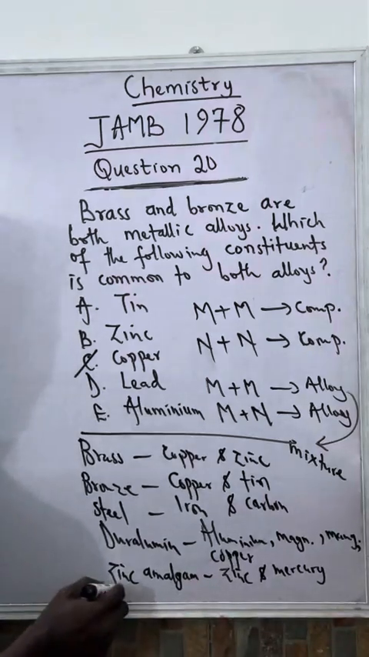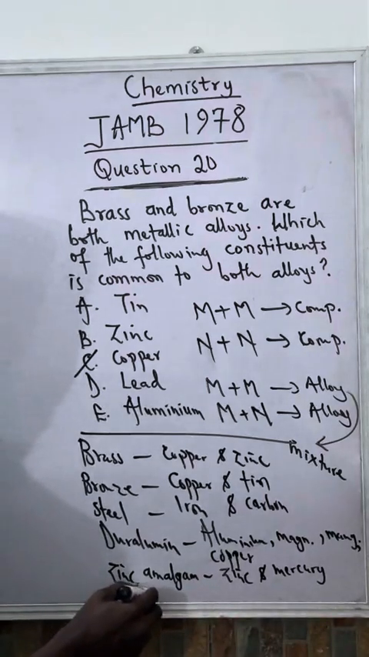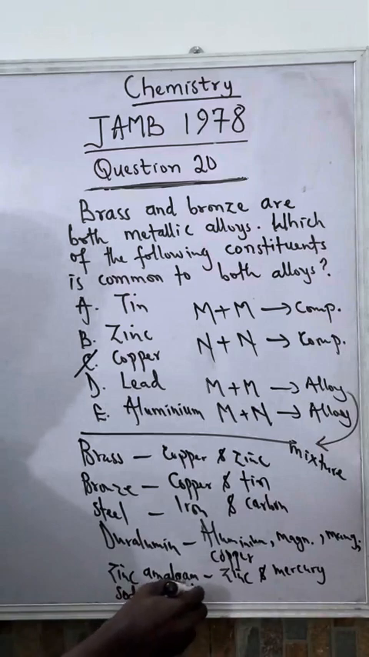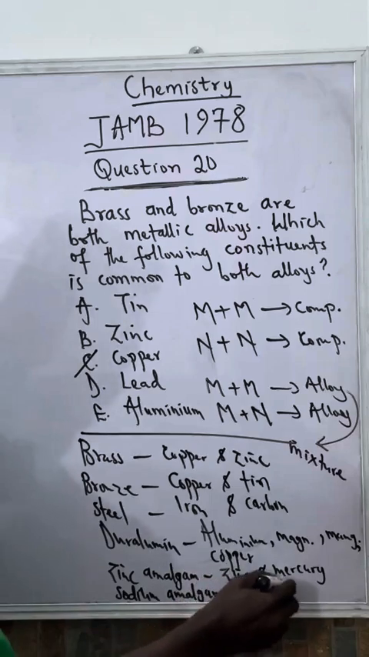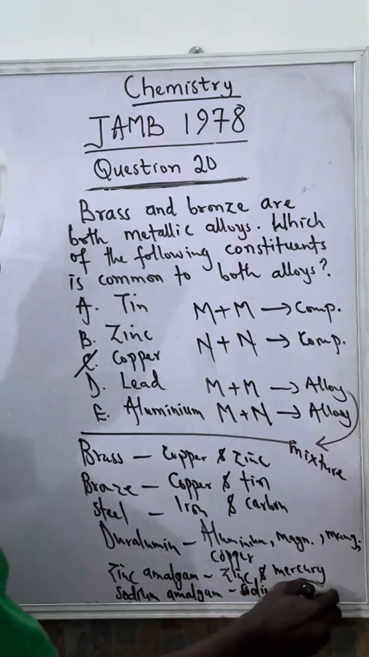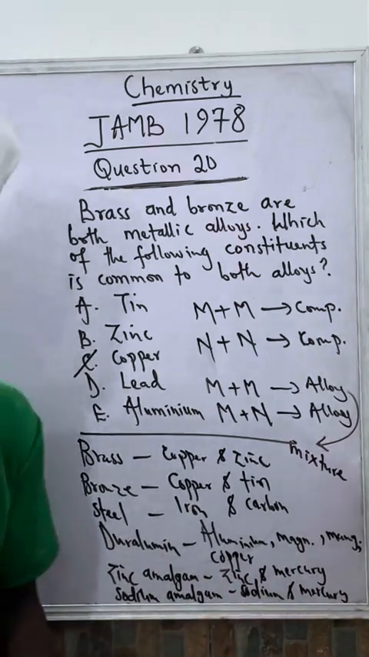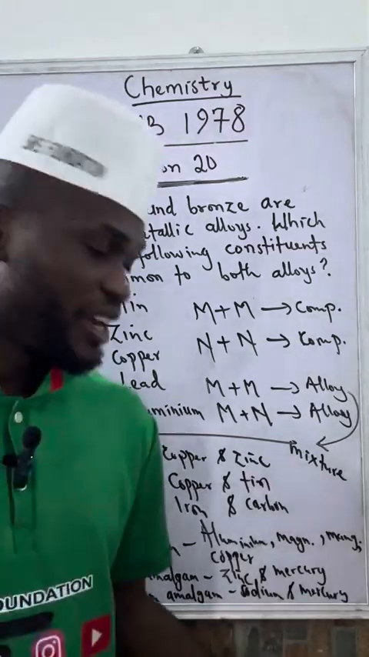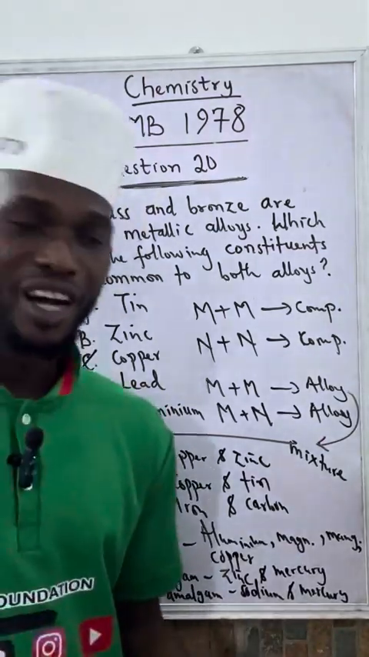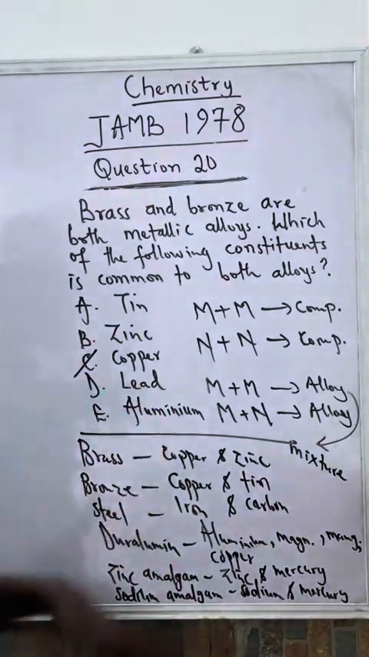So we still have sodium amalgam too. Sodium amalgam contains both sodium and mercury. From the electrolysis of brine using mercury electrode, that's when we always produce mercury sodium amalgam. So these are some of the common alloys that we have.